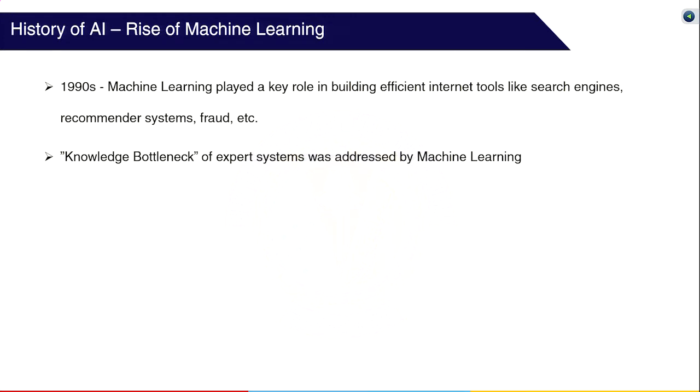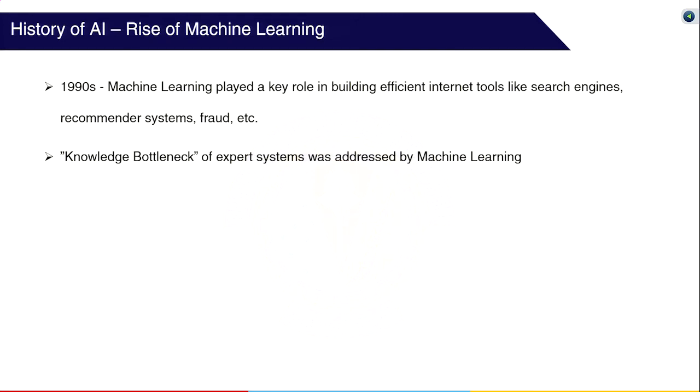The emergence of intelligent agents happened after the internet arrived. Machine learning started playing a key role since the early 1990s in building efficient internet tools like search engines, recommender systems, fraud detection, spam classifiers, and others. The emergence of machine learning has addressed the problem of the knowledge bottleneck in AI. Compared to earlier expert system models, the problem of expressing all the knowledge that a system needs in the form of hand-coded rules can now be replaced by learning methods, provided the learning algorithms have enough data to work with.